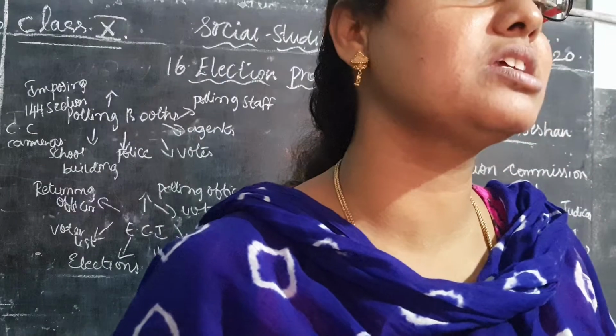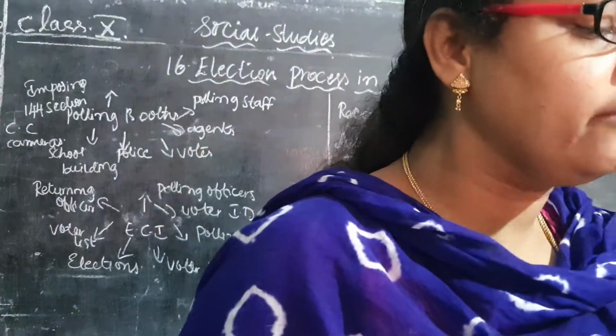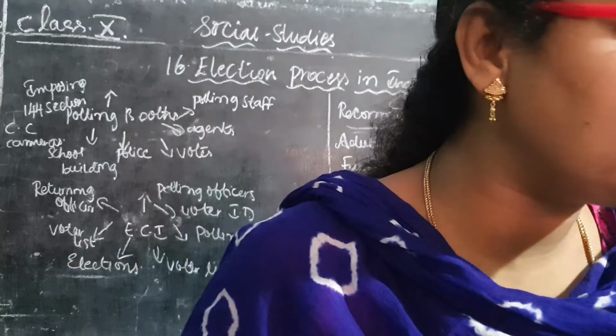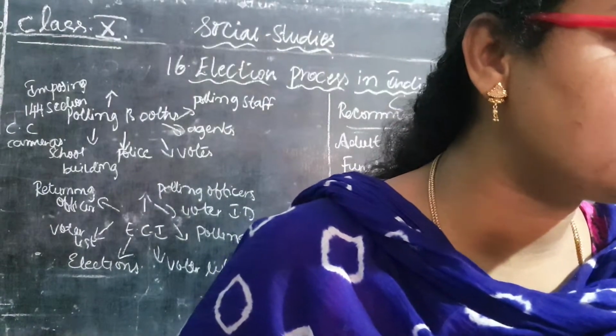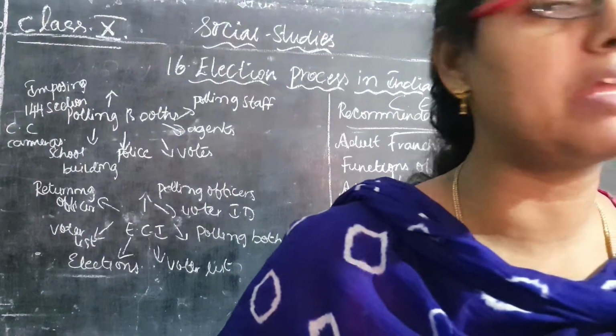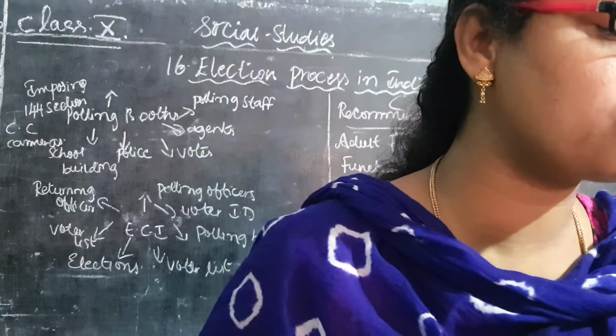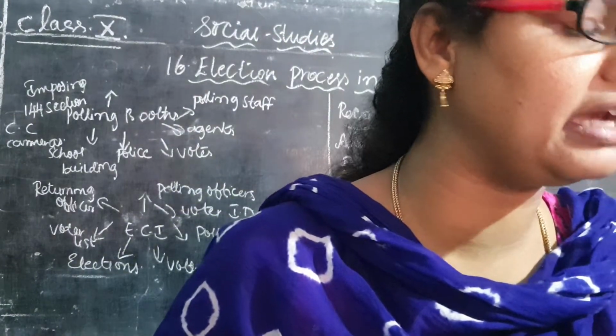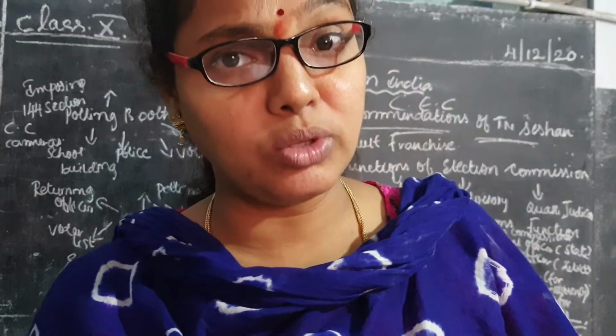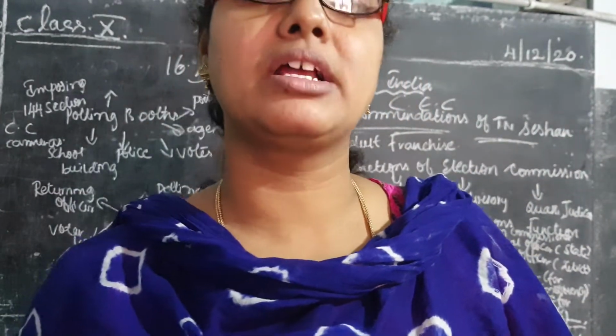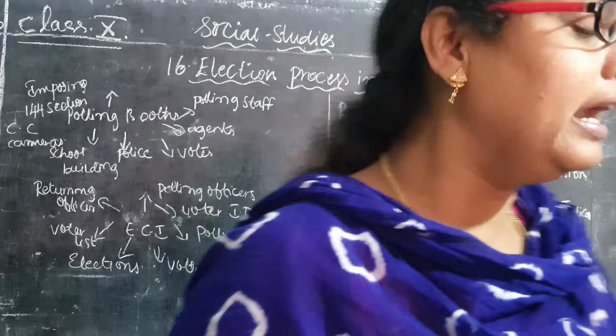What is the advisory function? What will the Election Commission be doing? It advises the President and the governors of the states regarding the disqualification of representatives, the disqualified members in the Parliament and the state legislature. This is also one of the functions of the Election Commission of India.